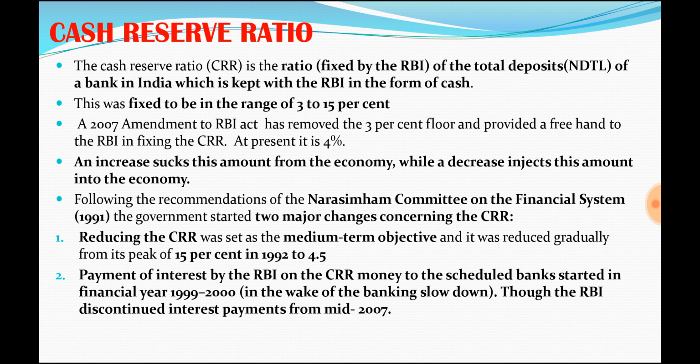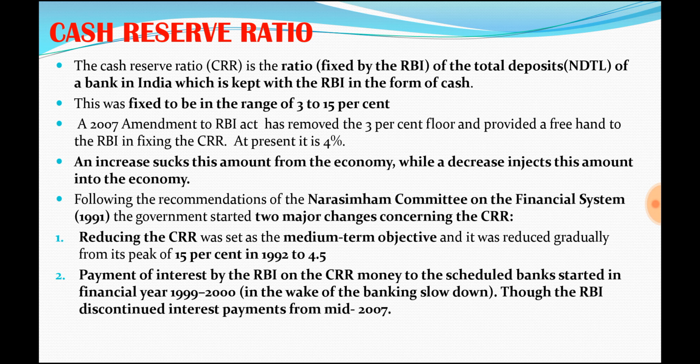This amount is fixed by RBI, and it was previously fixed between 3% and 15%. In the 80s and 90s it was very high, like 10%, 12%, because we felt that the bank had to hold that much to meet the withdrawal requirements of the depositors.